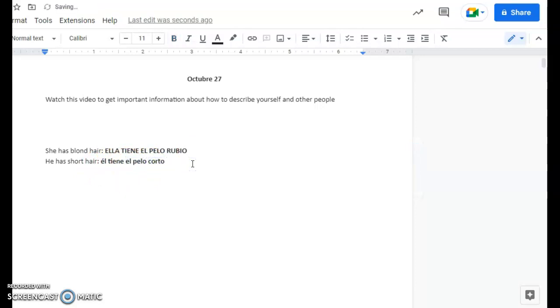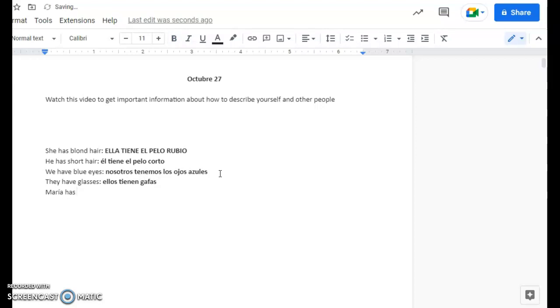What about, for example, you want to say, we have blue eyes. Nosotros tenemos los ojos azules. Again, first is the part of the body that you are describing and then the characteristic. They have glasses. Ellos tienen gafas. Maria, let's use the name of a person.